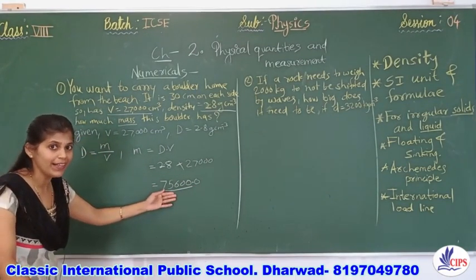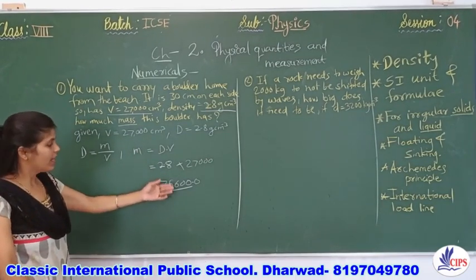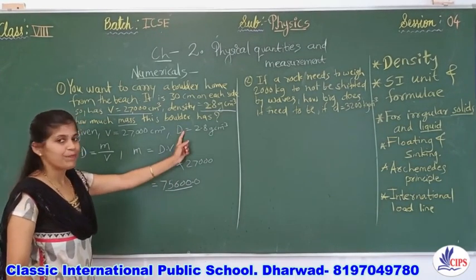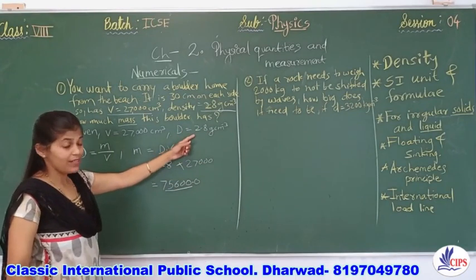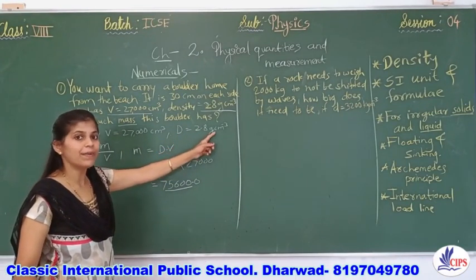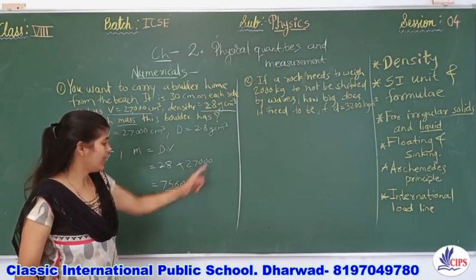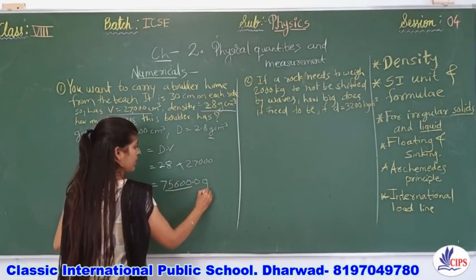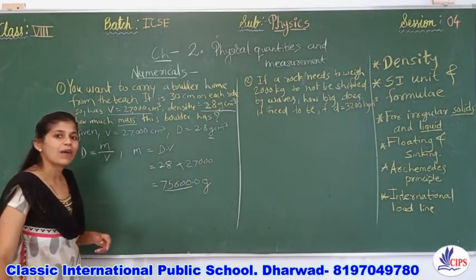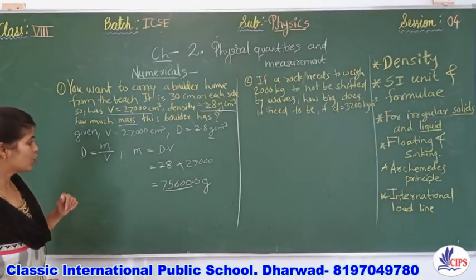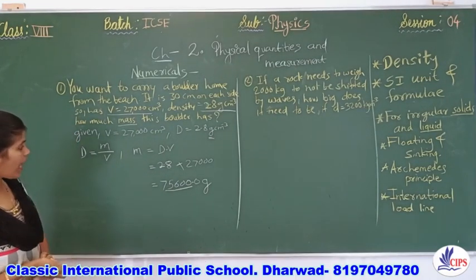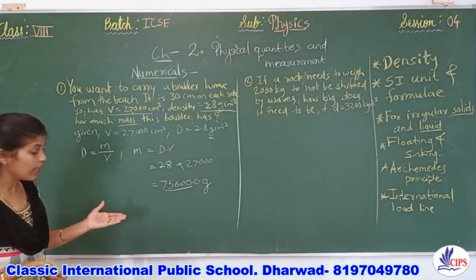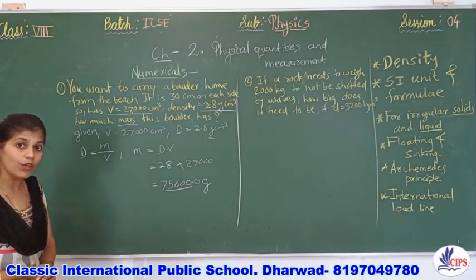While giving the unit, what you need to understand is to go directly for density, and the given value of density is in gram per centimeter cube. Then if it is mass, only this gram you should mention here, because mass we are measuring in grams. So this is the answer.